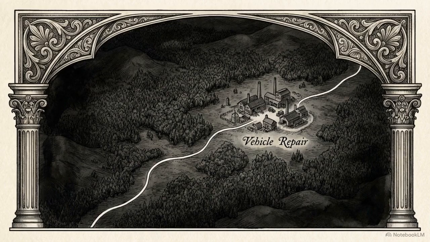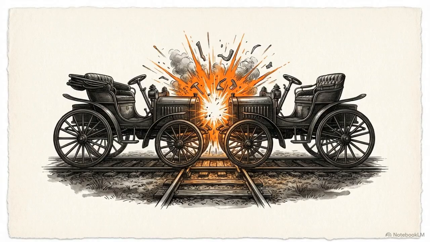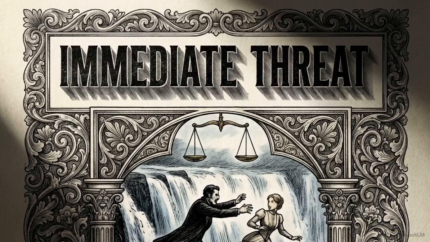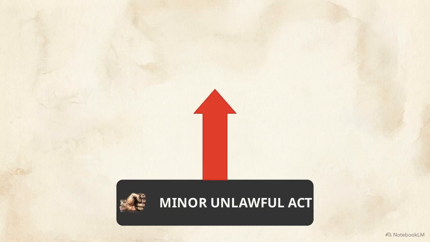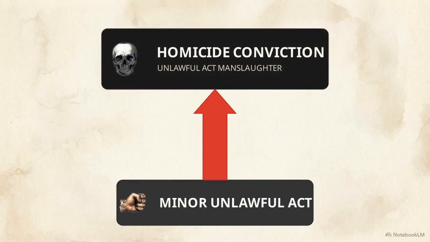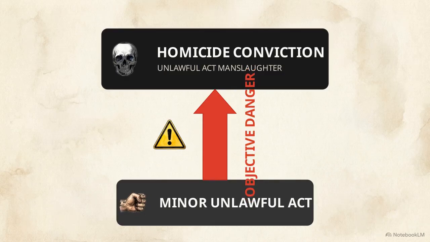Contrast Dawson with the case of Bristow. Defendants burgled a vehicle repair business located down a single-lane track in a remote rural location. The court held that a reasonable person would recognize the inherent risk of physical harm to anyone who might try to intervene. The burglary was objectively dangerous from the outset. Unlawful act manslaughter constructs liability entirely from the commission of a lesser crime. It escalates a minor criminal act into a homicide conviction based directly on the objective danger that act presents.